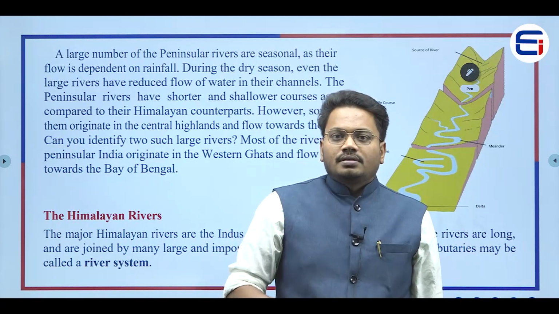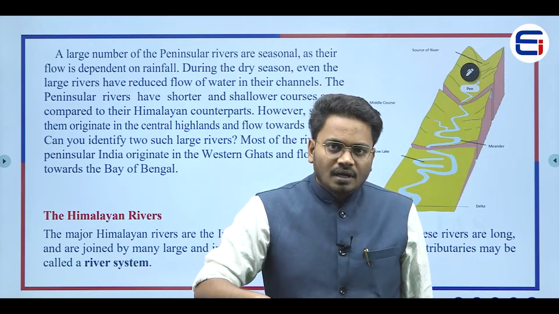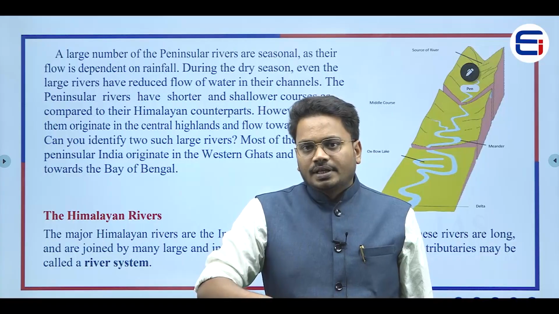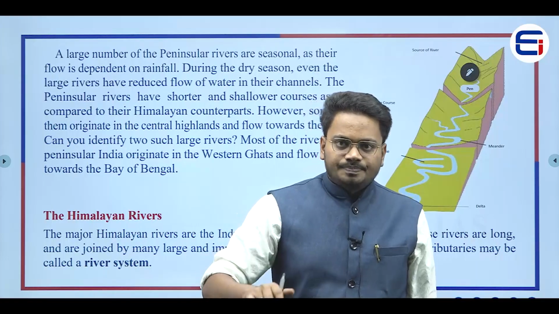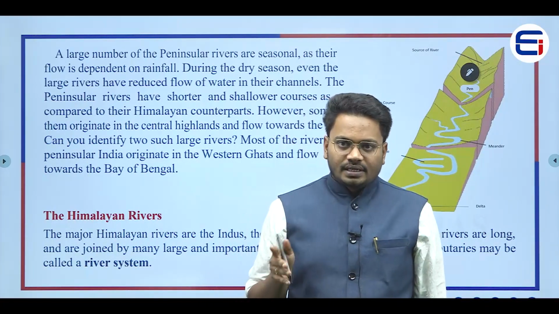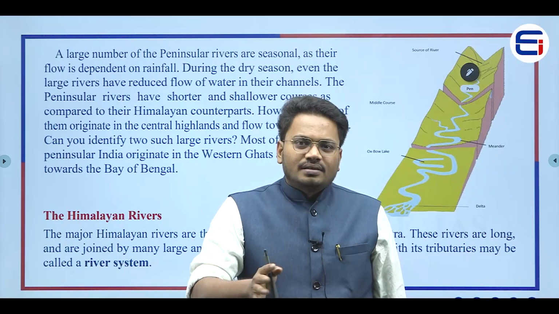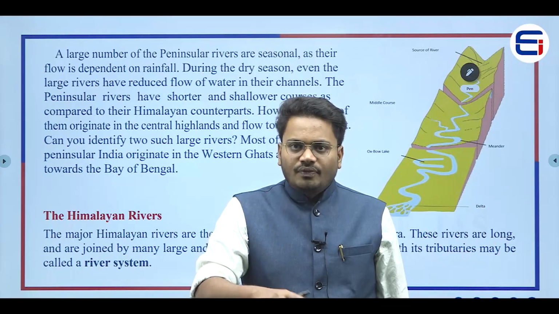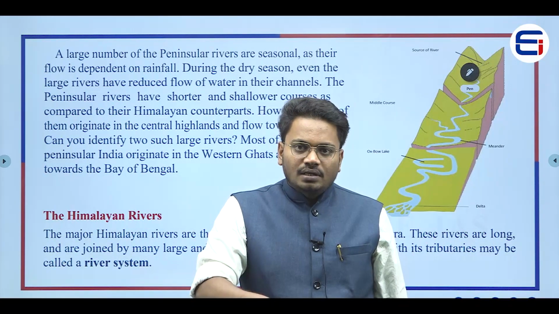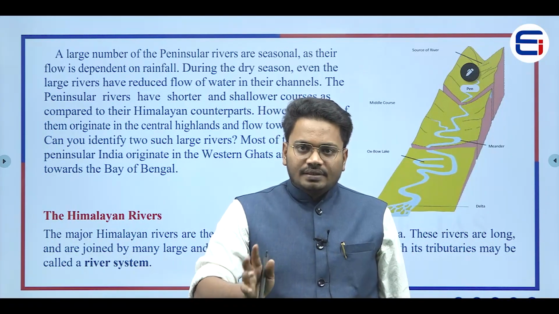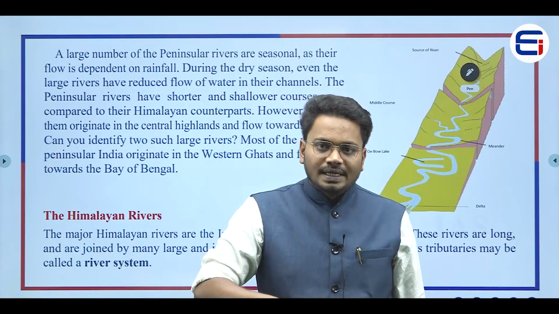So in the last class we have seen some basic definitions of drainage basin, what is meant by water divide, what is meant by distributary, and what is meant by tributary, right? We have seen all those things, and the entire river system, or the entire drainage basins of India, we can completely divide into two classifications. The first one is the rivers which originate from the Himalayan mountains, and the second type would be the rivers which originate in peninsular India, right?